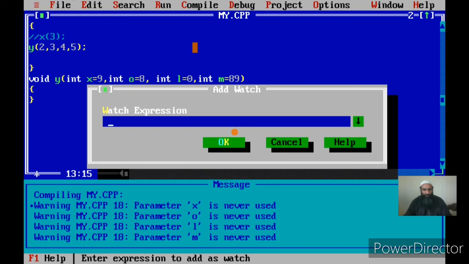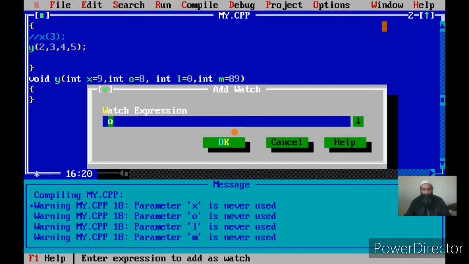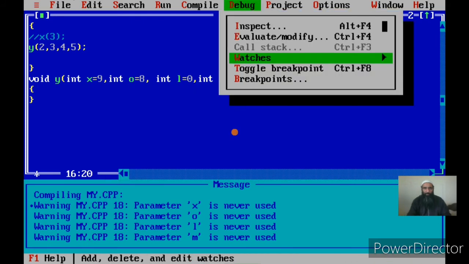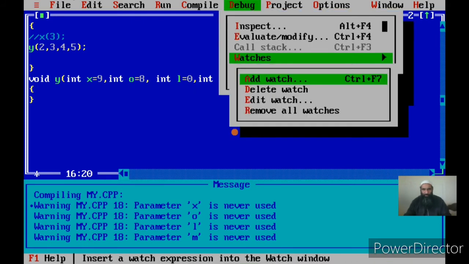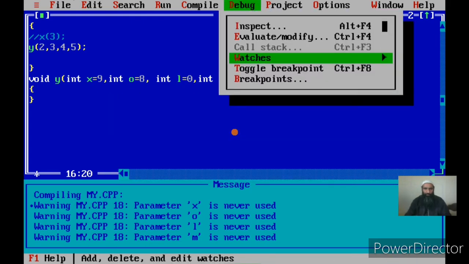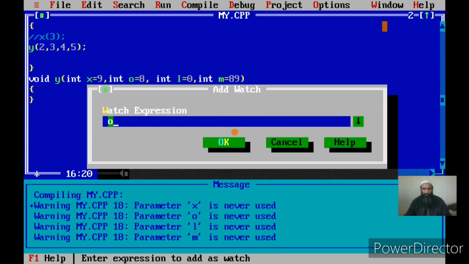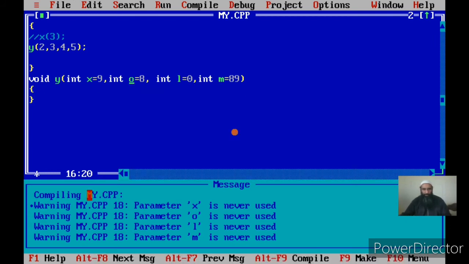What are the values of x? And what is the value of o once I make a call? And what is the value of L? And what is the value of M? Now let us see how the first function call is executed.